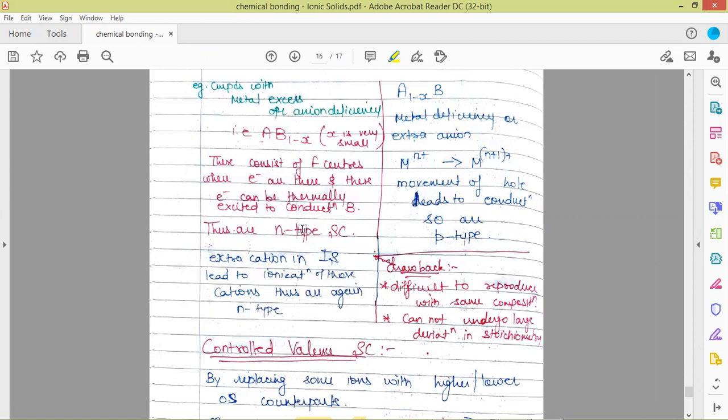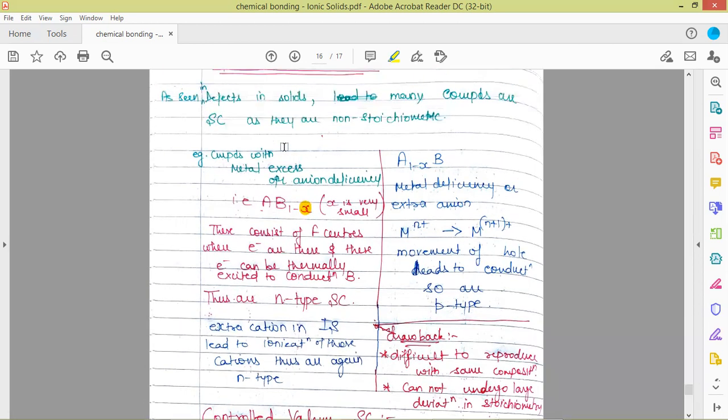We cannot control these defects, so we cannot fix the composition. So these are almost impossible to reproduce, and these cannot undergo large deviation in stoichiometry. So this x is going to be very small, so large variation in stoichiometry is not possible in case of these type of solids.